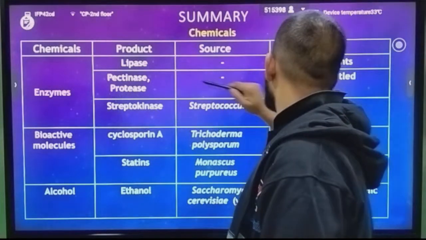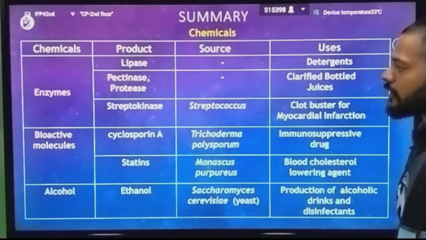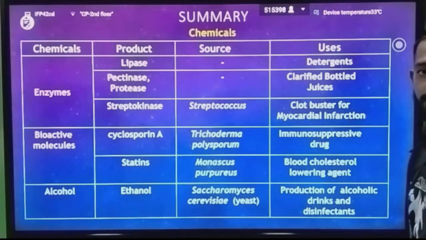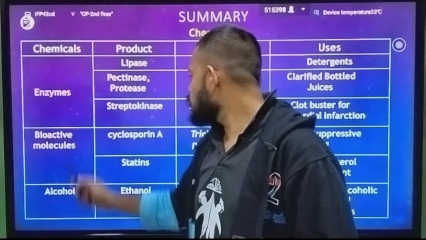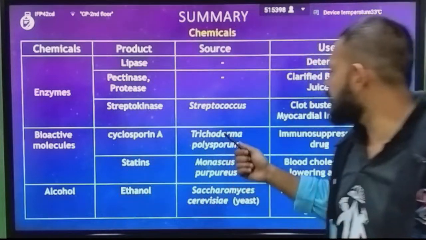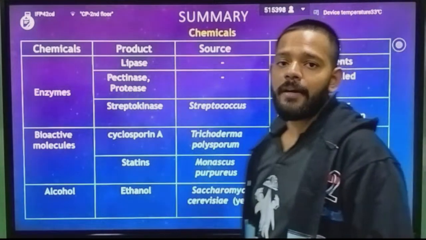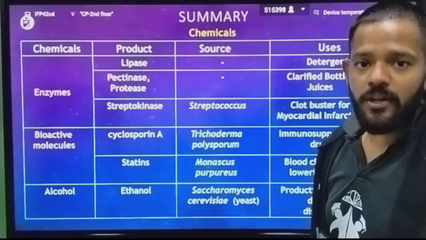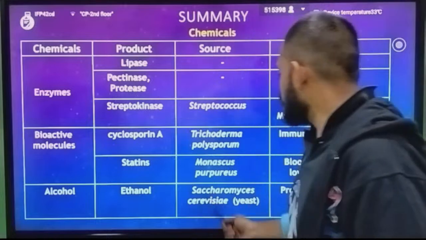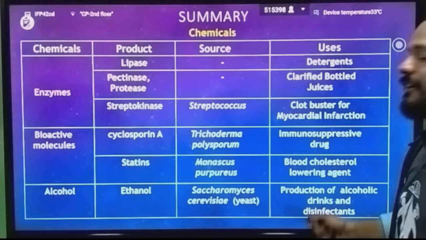Lipase is used for detergents. Pectinase and protease are used to clarify bottled juices. Streptokinase, an enzyme produced by Streptococcus, is used as a clot buster for myocardial infarction. Then we have two bioactive molecules, cyclosporin A and statin. Cyclosporin A is produced by a fungus, Trichoderma polysporum, and is an immunosuppressive drug. Statin is produced by a yeast, Monascus purpureus, and is a blood cholesterol lowering agent. Then we have ethanol, produced by Saccharomyces cerevisiae, the brewer's yeast, used for production of alcoholic drinks and as a disinfectant.